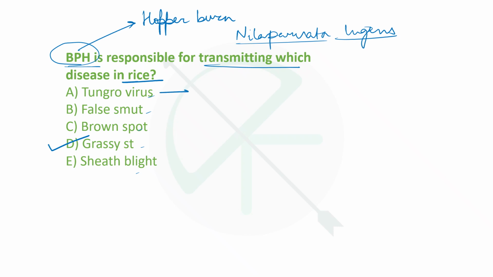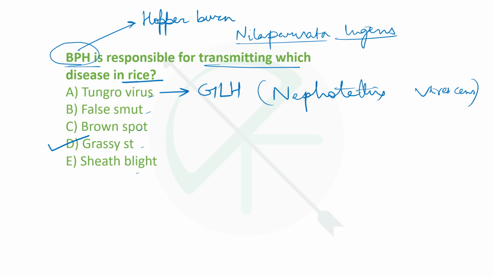Rice tungro virus is transmitted by green leaf hopper, Nephotettix virescens, and it transmits tungro virus, rice tungro virus. And false smut is caused by Ustilaginoidea virens, right?